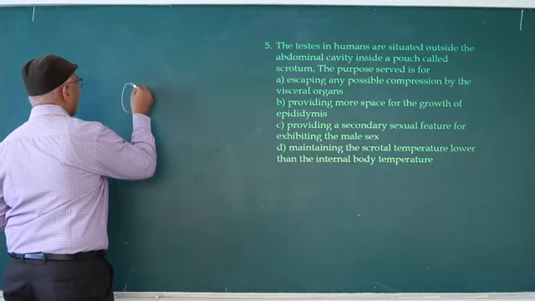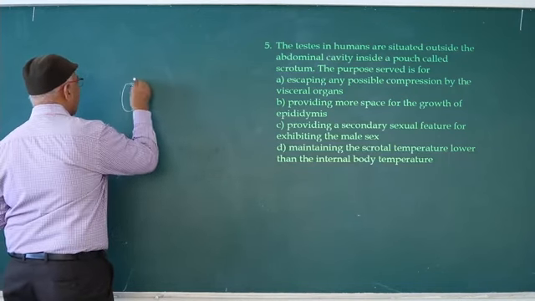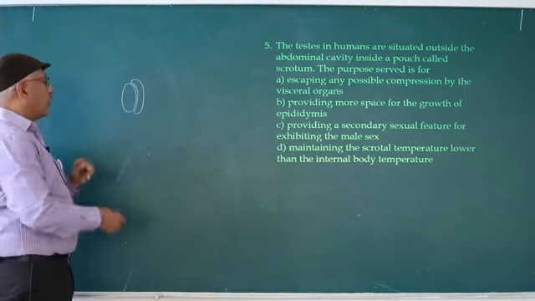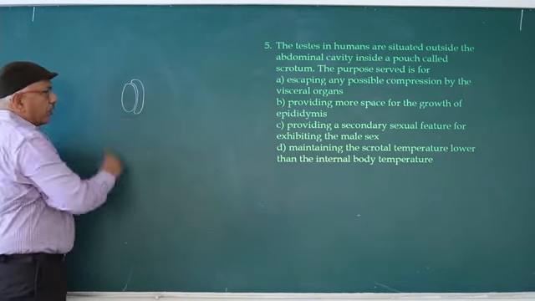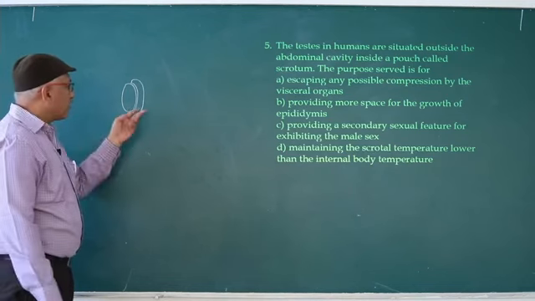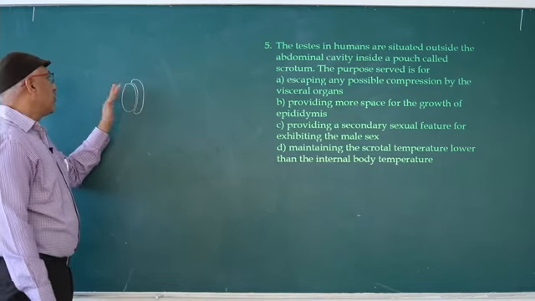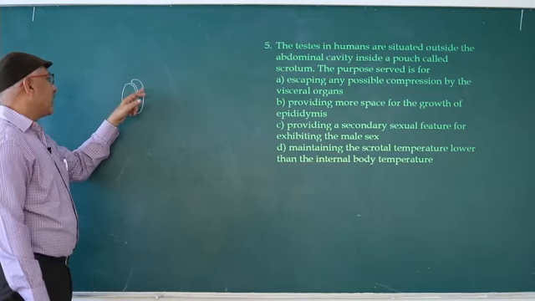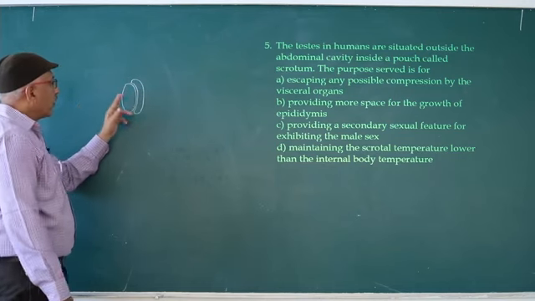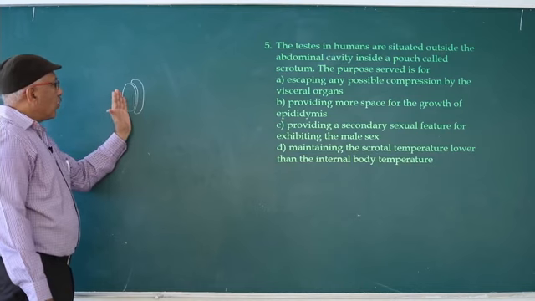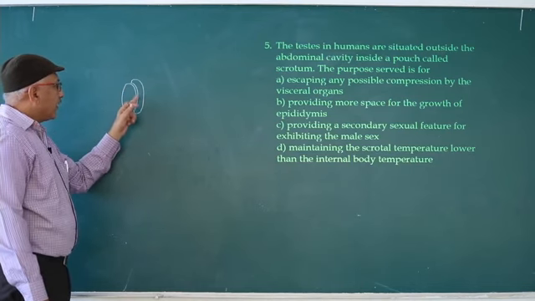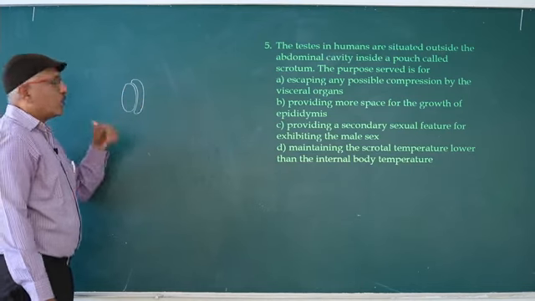The testis is covered by a double-walled pouch known as tunica vaginalis. So the tunica vaginalis provides flexibility. If the testes move towards the left side, the inner layer moves away from the outer layer. If the testes move towards the right side, the inner layer comes closer to the outer layer.